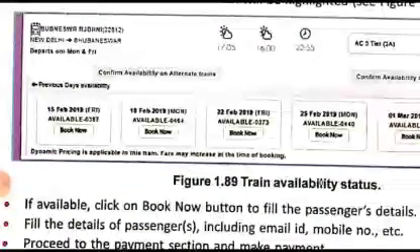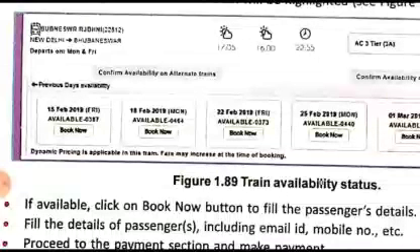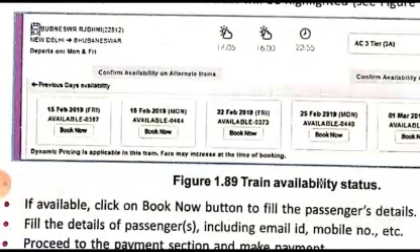Here we have entered 15 Feb. Okay, it is showing not just for 15 Feb, but also for the next five occurrences of the train, the next 5 journeys of the train. See here in this example, it is not a weekly train, but it is running at a gap of 3 days. You can see that the first availability is on 15 Feb, then the second availability is on 18, then the third is around 22, then the fourth is on 25.